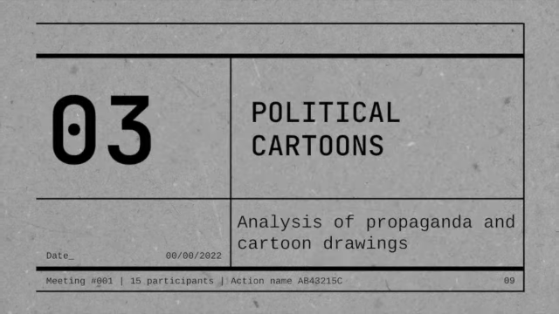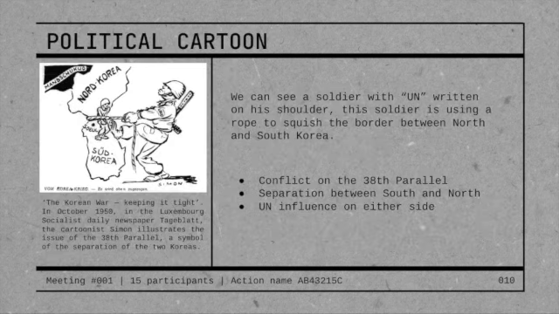Political cartoons. Analysis of propaganda and cartoon drawings. Political cartoon 1. In this political cartoon drawing, we can see a soldier with UN written on his shoulder. This soldier is using a rope to squish the border between North and South Korea, with a small man in the middle. The message behind this is a conflict present in the 38th parallel, the ever-standing symbol that separates the northern and southern parts of Korea.